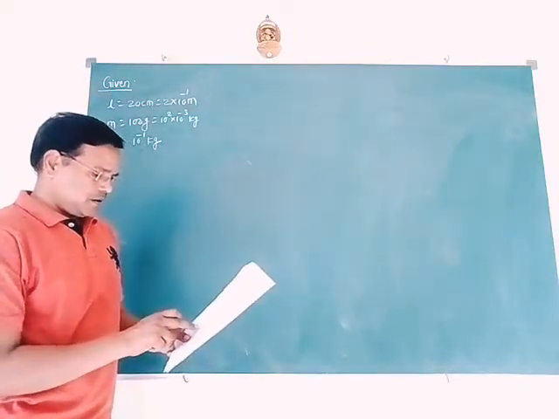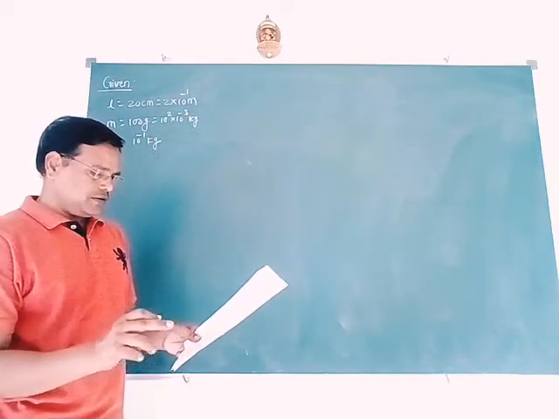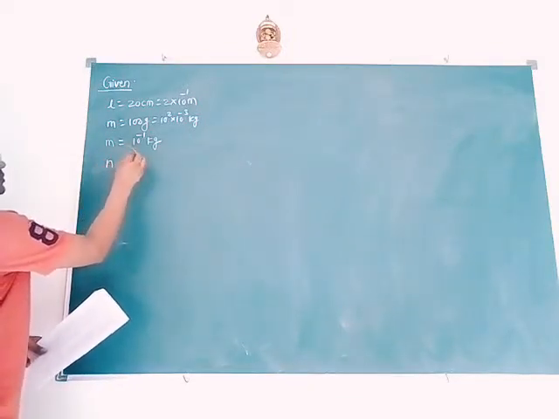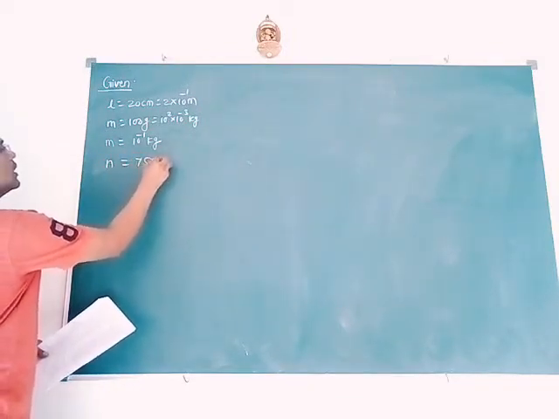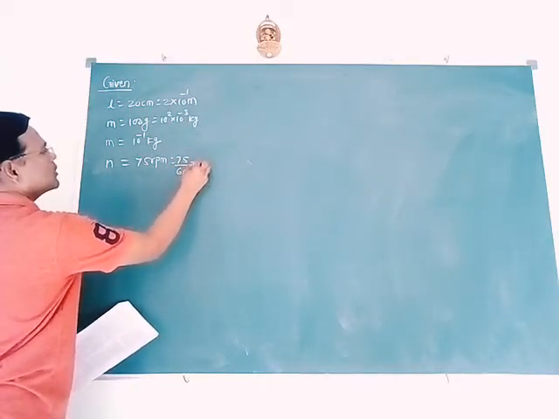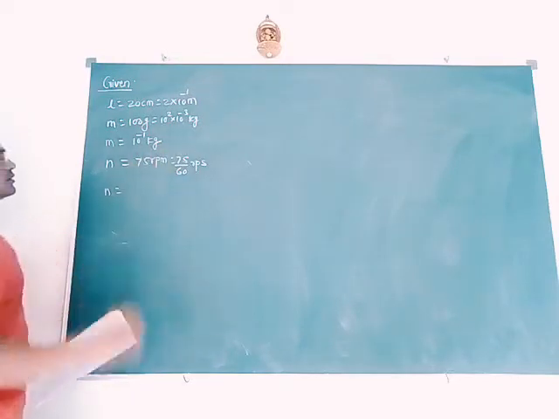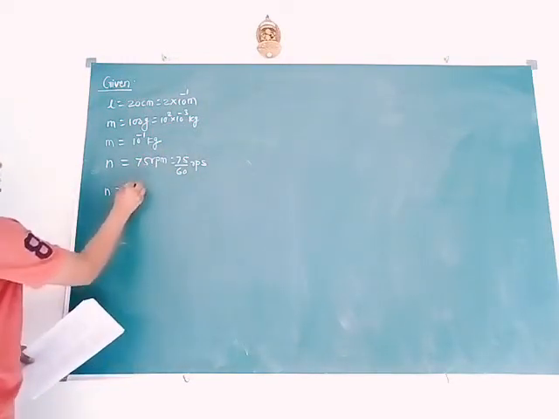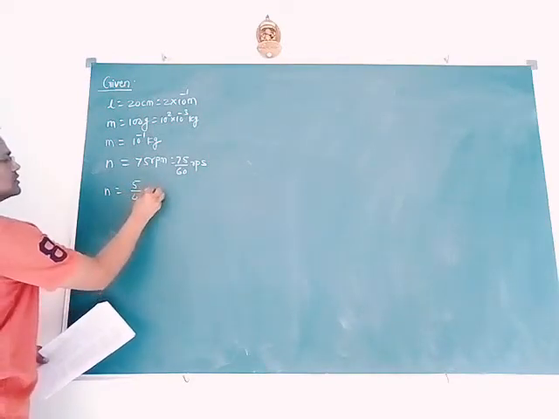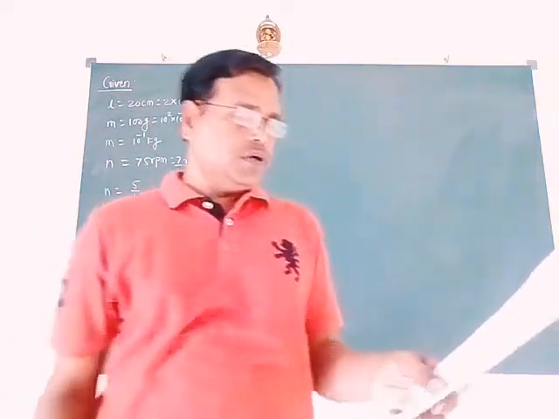Next one is, set up as a conical pendulum, the bob now performs 75 rpm. The frequency of revolution of that bob is given as 75 rpm, which is equal to 75 by 60 rps. So n can be written as, we can cut this number by 15: 15 5s are 75 and 15 4s are 60. It is 5 by 4 rps. So this is the frequency of revolution of the pendulum.